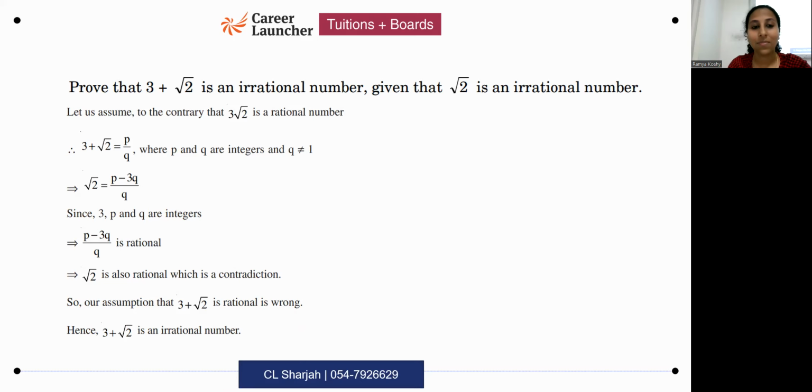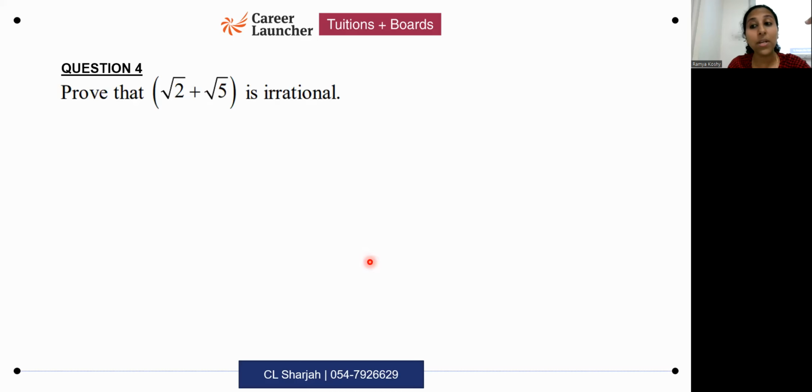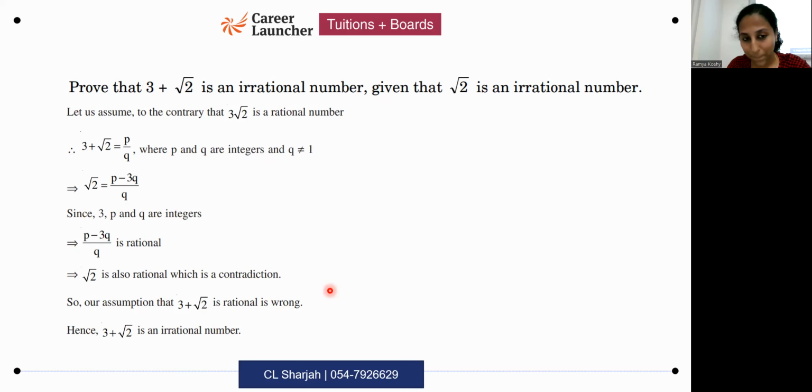Okay? Tell me. Can we just write LHS is not equal to RHS, hence our initial assumption is wrong, like that? That is okay, but a better way of writing is RHS is rational, implies LHS is rational, but LHS is irrational, given.